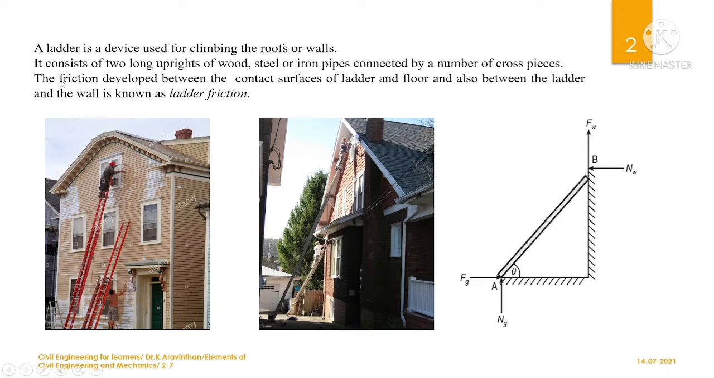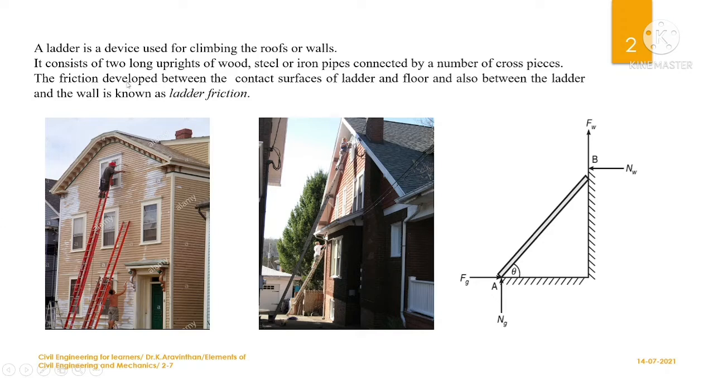Another thing is that it consists of two long uprights of wood, steel or iron pipes connected by a number of cross pieces. In structural terms, you have steel pipes here. Two long pipes are placed, and in between them they are connected with cross pieces to climb the ladder. So this is the pattern of a ladder.